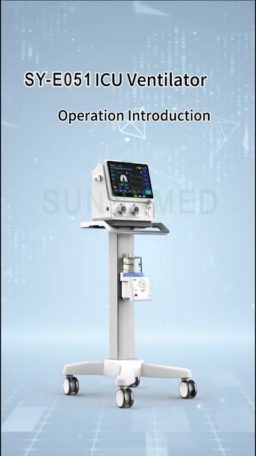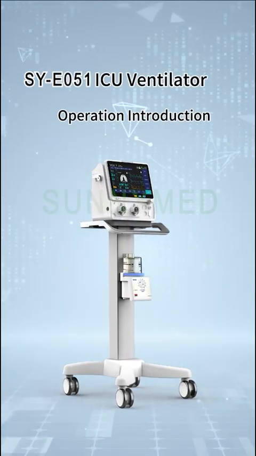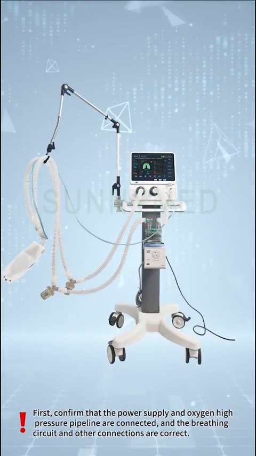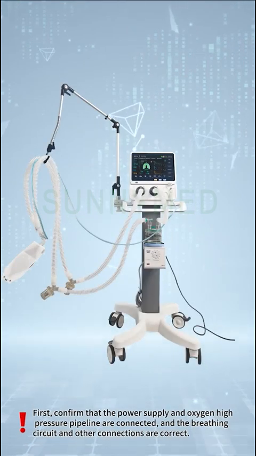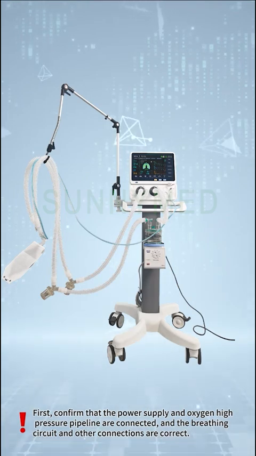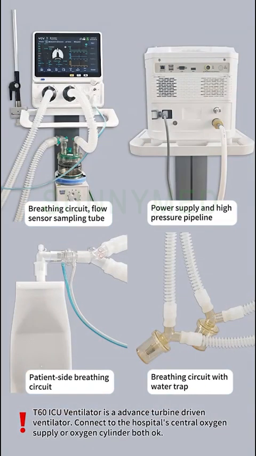T60 ICU Ventilator. Operation Introduction. First, confirm that the power supply and oxygen high-pressure pipeline are connected, and the breathing circuit and other connections are correct. The T60 ICU Ventilator is an advanced turbine-driven ventilator. Connect to the hospital's central oxygen supply or oxygen cylinder, both OK.